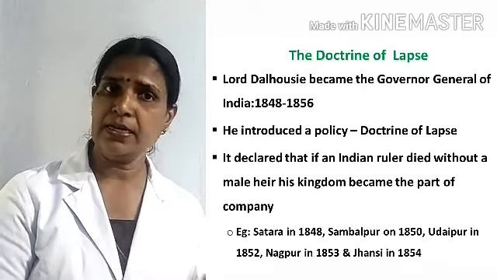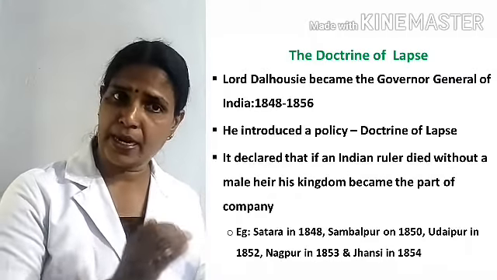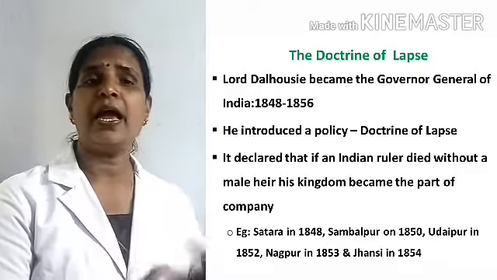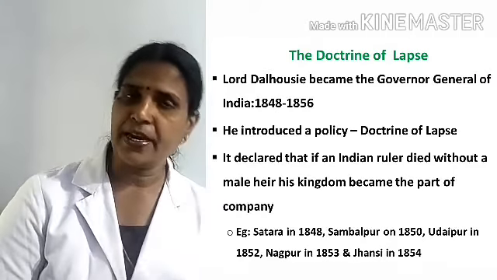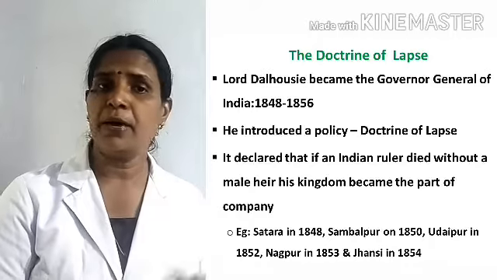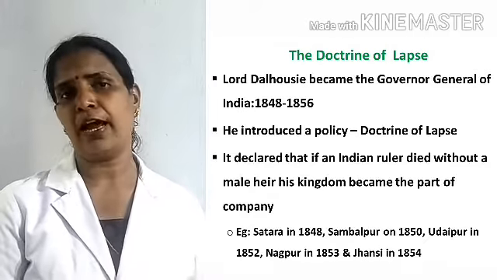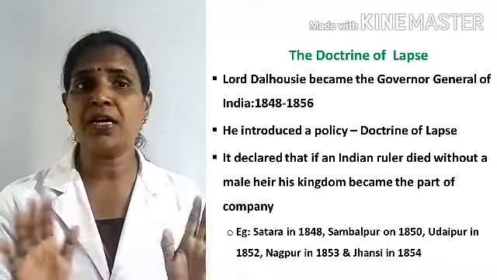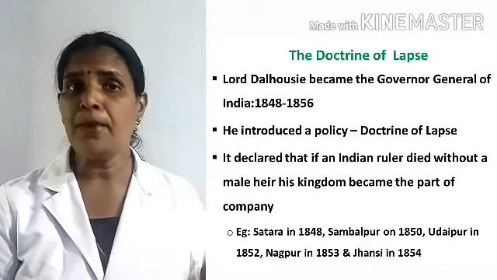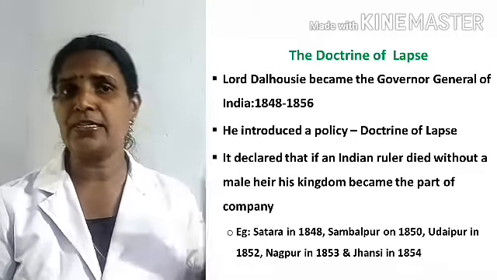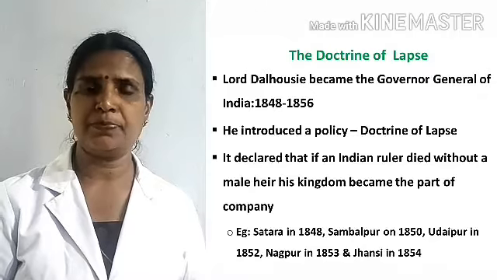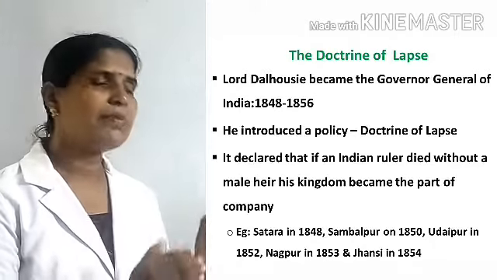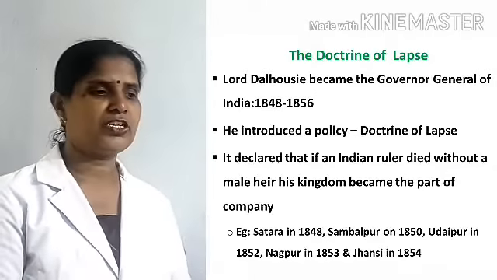Understood? Earlier, Indian rulers had the right to adopt sons and appoint them as the next ruler. But by this doctrine of lapse, they did not have that right. Then by this the British annexed many territories.